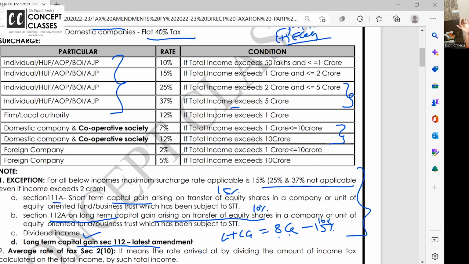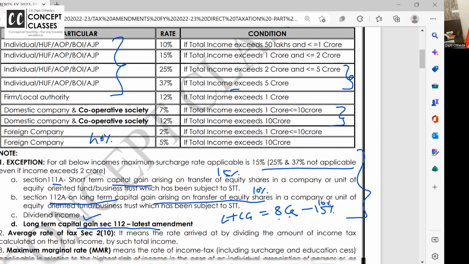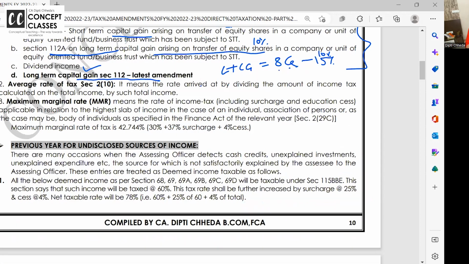In the same way, for cooperative society from this financial year, if the income is above 1 crore and total income less than 10 crore, then the surcharge rate is 7%. If the income is above 10 crore, the surcharge rate is 12%. So now surcharge for cooperative society is at par with the domestic company. For a foreign company, the basic rate is only high, so the surcharge rate is low, 2% and 5%. And average rate of tax we use in so many places for calculating TDS on salary. This one I have just added.